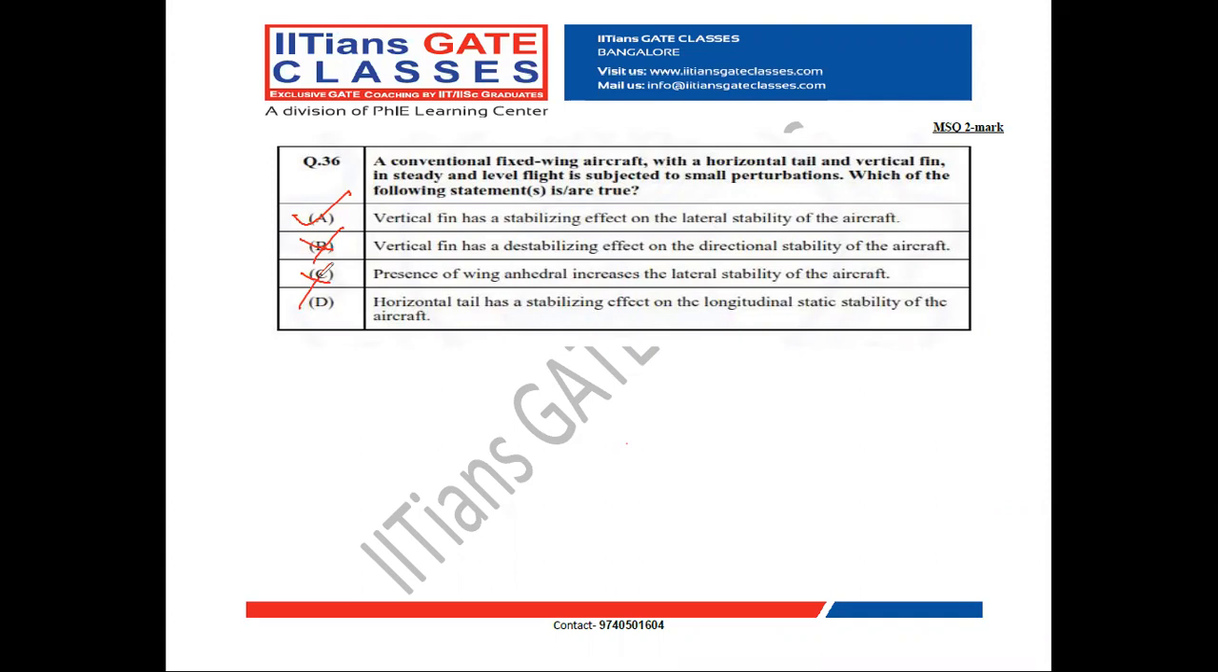Option D: horizontal tail has a stabilizing effect on longitudinal static stability of the aircraft. We already know that the wing alone contribution is unstable. So only with the horizontal tail, it increases the stability of the aircraft. It causes stability of the aircraft in the longitudinal static motion. So having a horizontal tail leads to a stabilizing effect in the longitudinal static stability of the aircraft. So option A and D are correct.